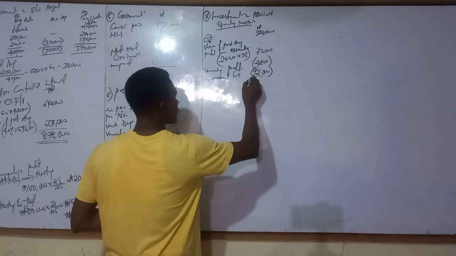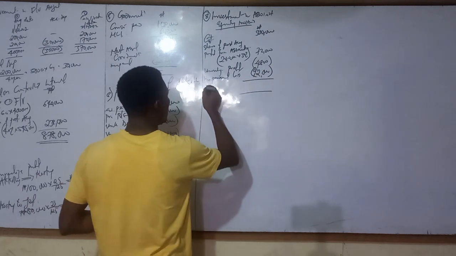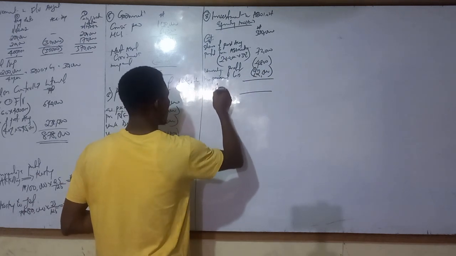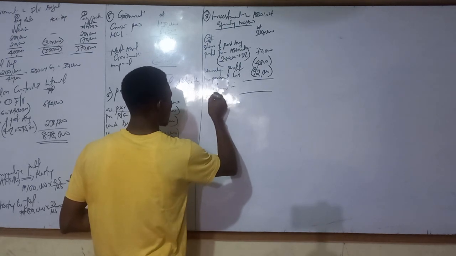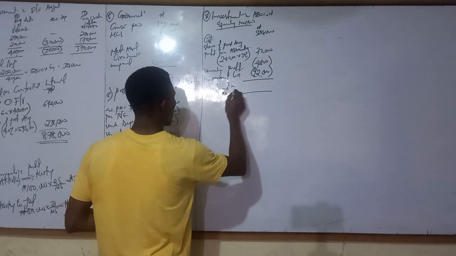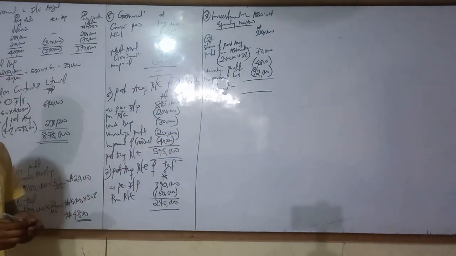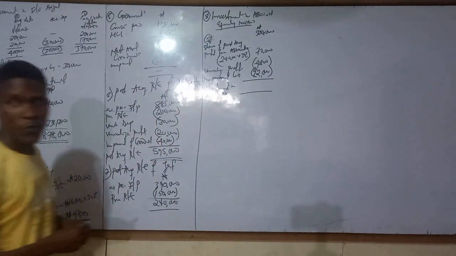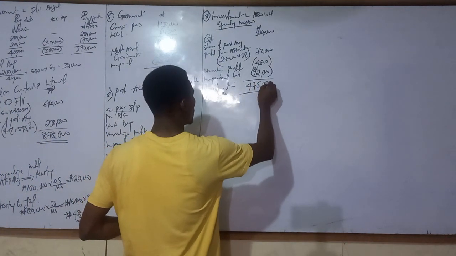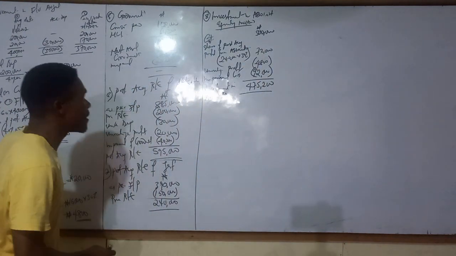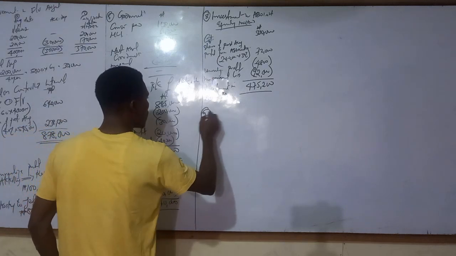What do we do? Subtract it from our investment in associates. You get 475,200. That's it.